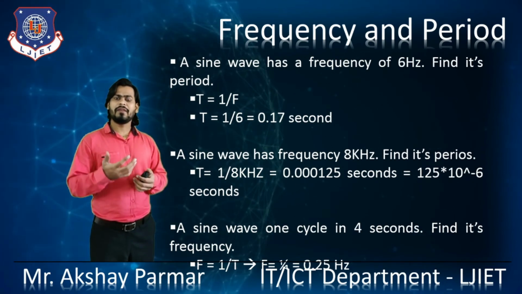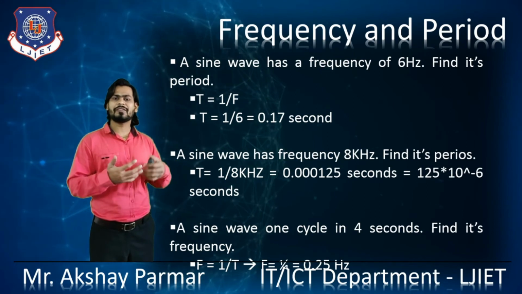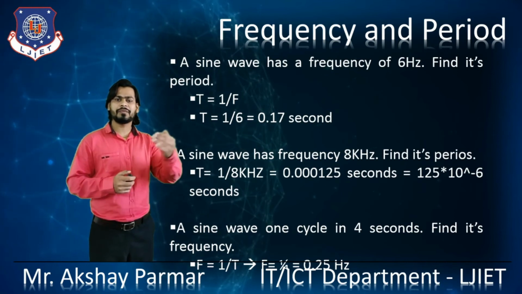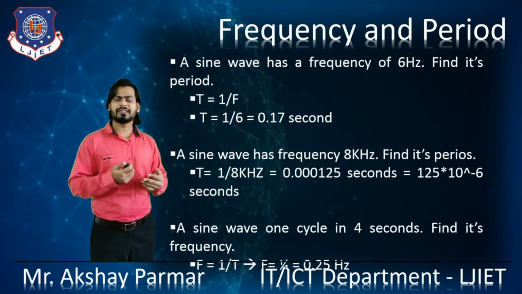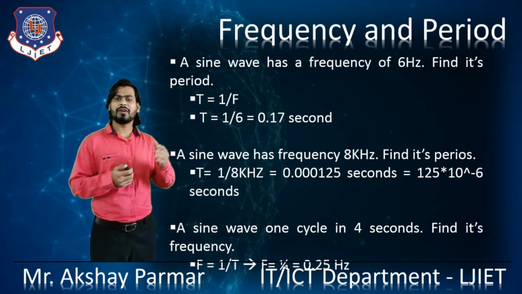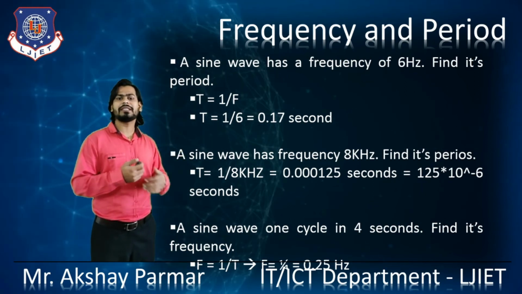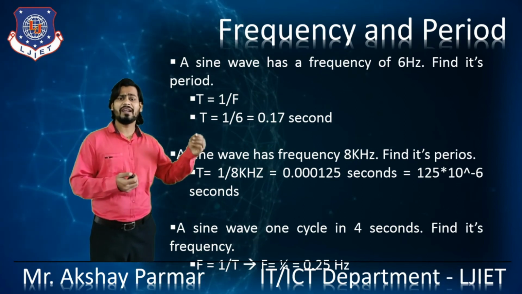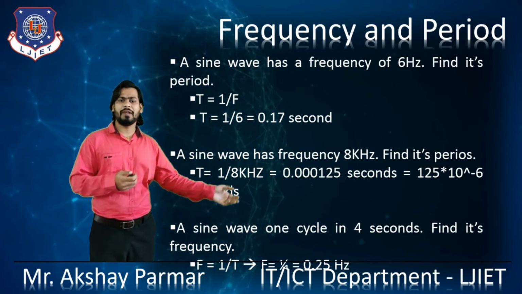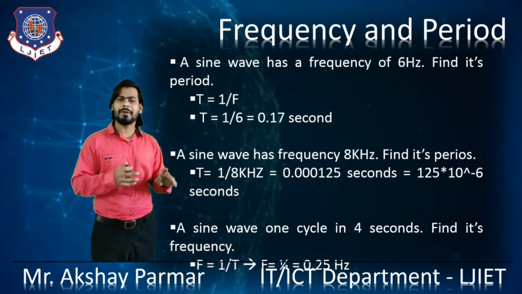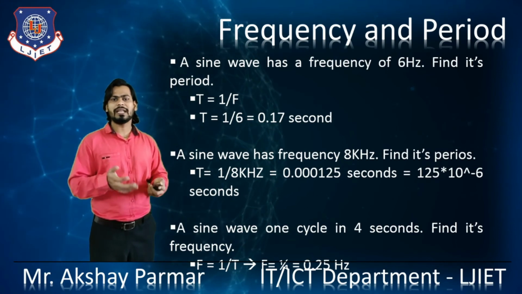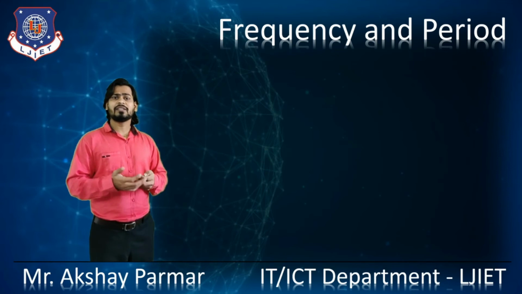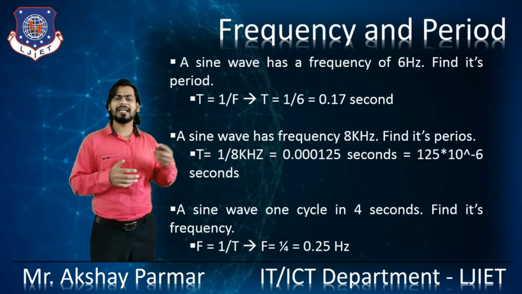In a similar way, if we have the period of a wave, we can find its frequency also. So a sine wave is taking 4 seconds to complete its full cycle. So what is its frequency? f is equal to 1 by T. So 1 divided by 4 is its frequency, right? So f is equal to 1 by 4, which is 0.25 hertz, the frequency of that wave which is taking 4 seconds to complete one cycle, right? So this is how you can convert the frequency into the period and the period into the frequency. This is the relationship between the frequency and the period.